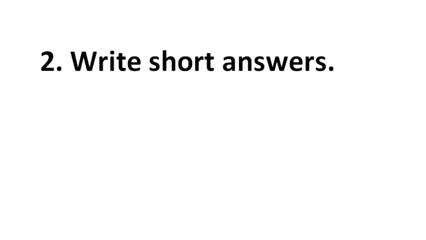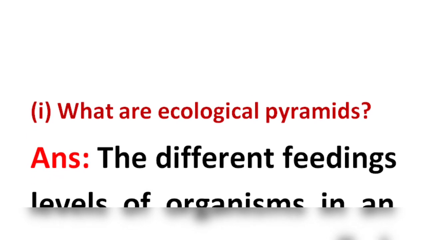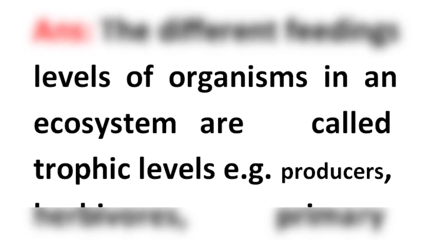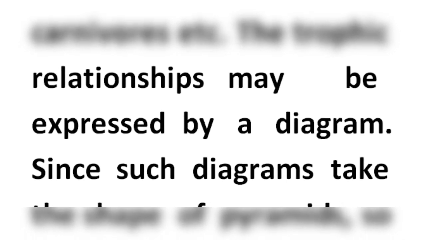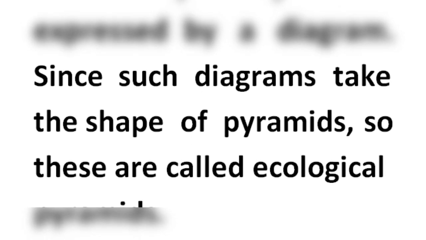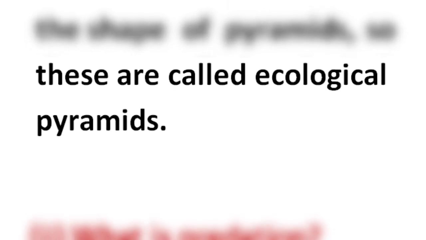Now write short answers. What are ecological pyramids? The different feeding levels of organisms in an ecosystem are called trophic levels. For example, producers, herbivores, primary carnivores, etc. The trophic relationships may be expressed by a diagram, since such diagrams take the shape of pyramids. So, these are called ecological pyramids.